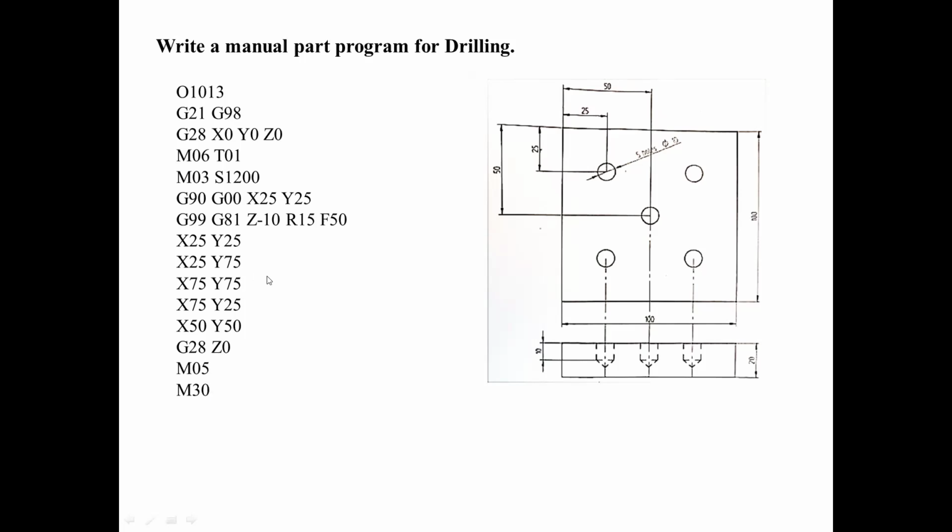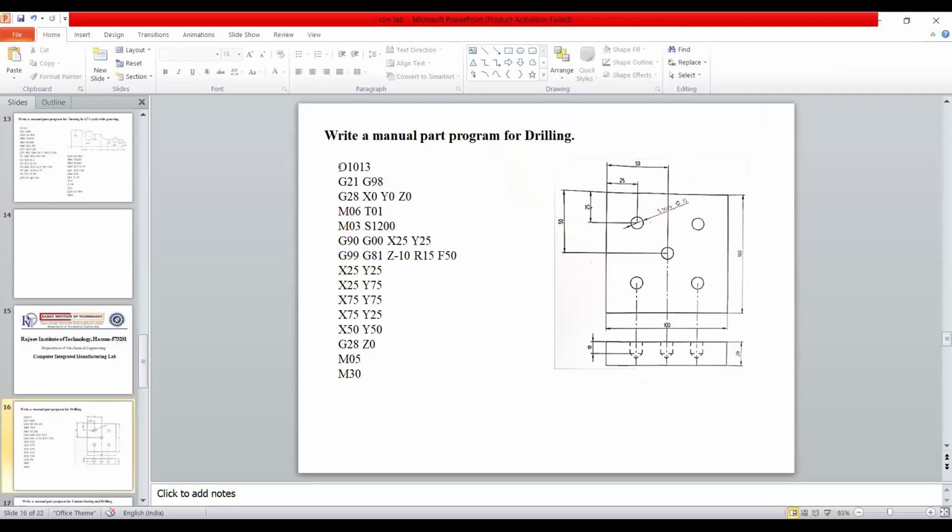So I will copy this code and show you how the simulation will be. Your billet size is 100 by 100, with a thickness of 20. Then open your CNC milling cycle. We create a new part. You have to write a program here, but I have copied the program which is already written, and I have pasted it here.